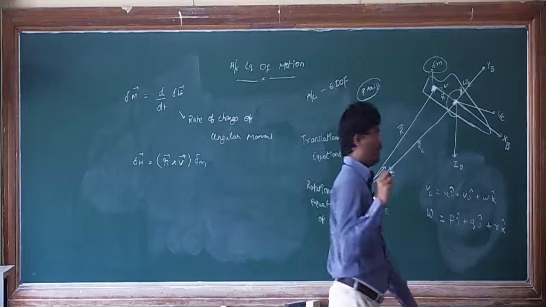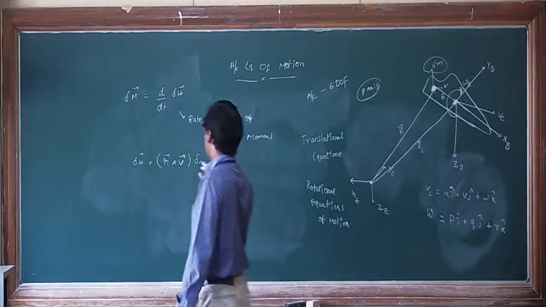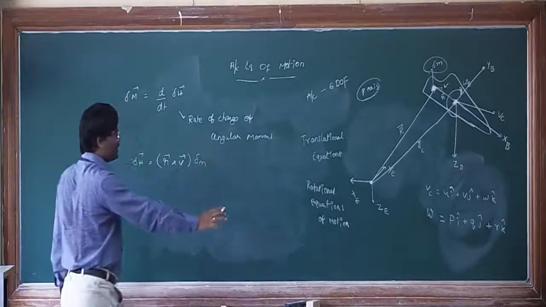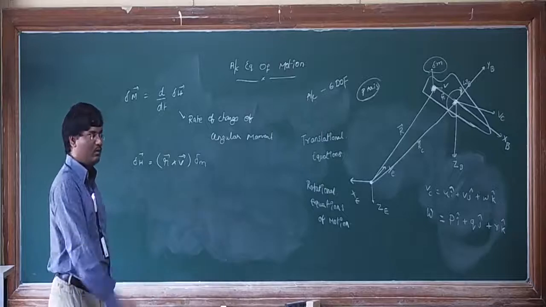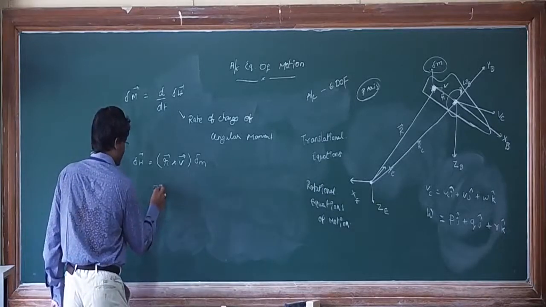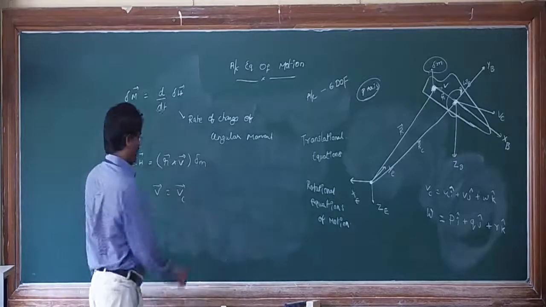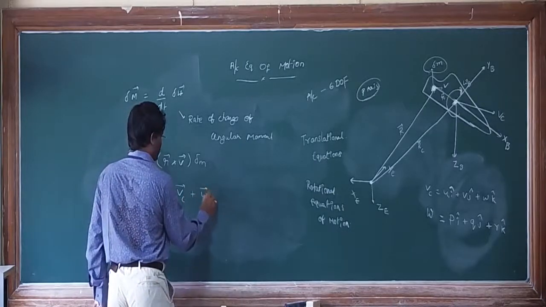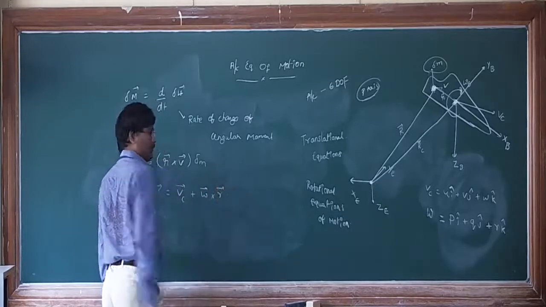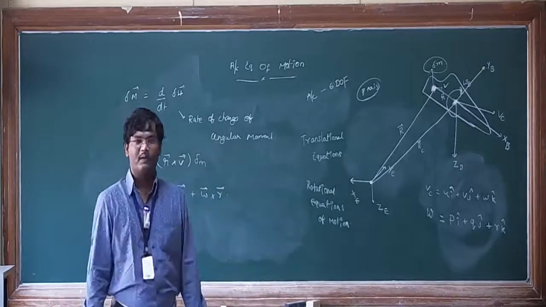We already discussed how to represent the velocity of the small element. V bar is nothing but the velocity of the center of mass plus omega cross R bar. I hope you remember this from the previous class, right?